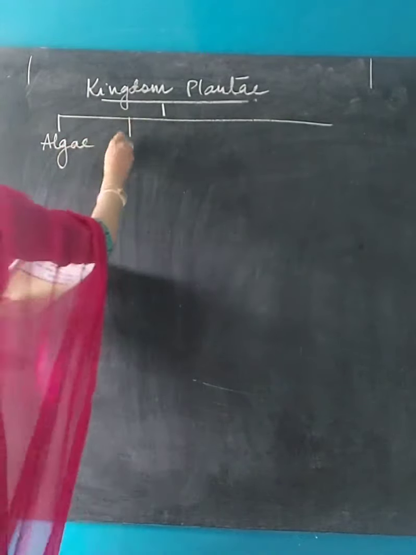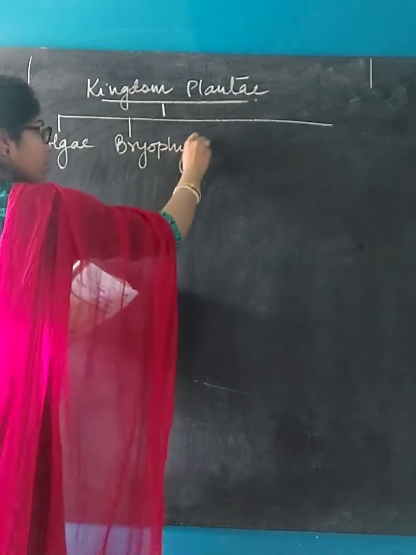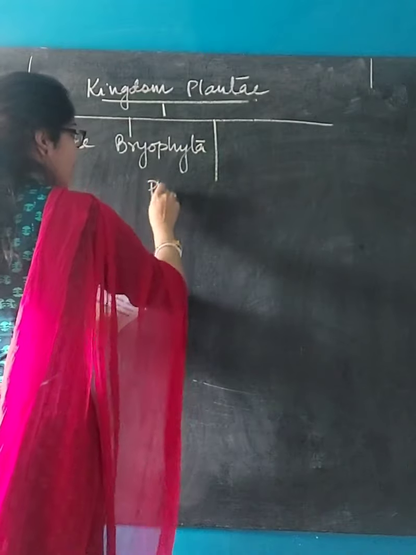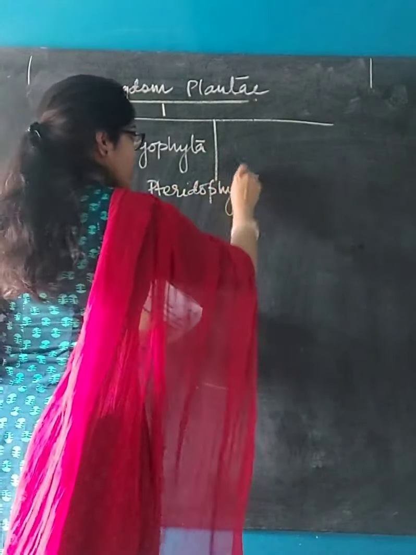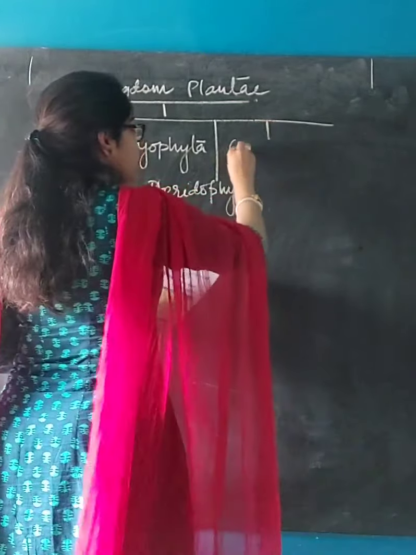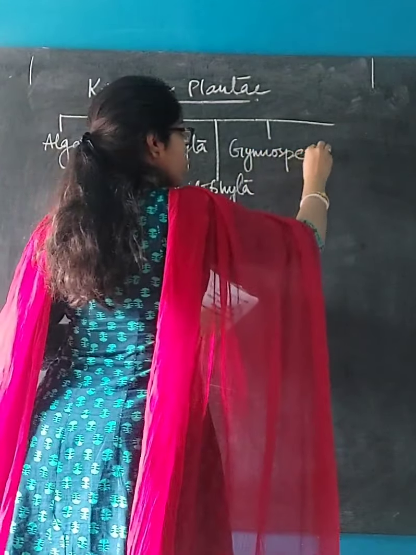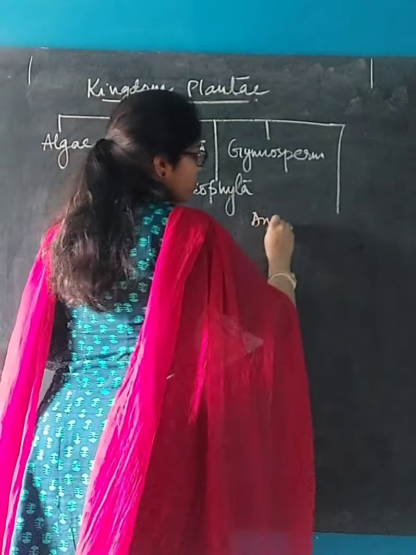Second one is bryophyta. Third one is pteridophyta. Fourth, gymnosperm. And fifth is angiosperm.